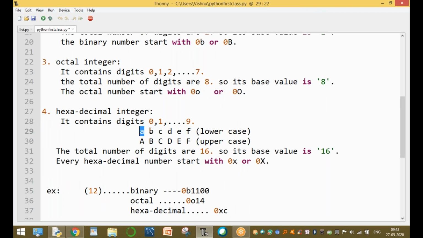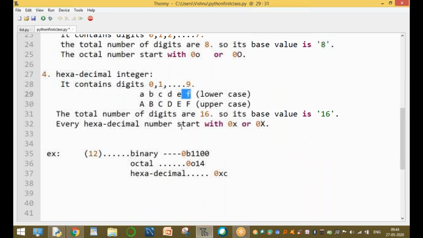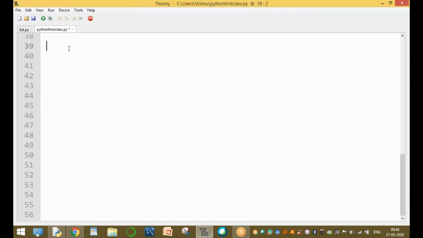A to F represent 10, 11, 12, 13, 14, and 15. For example, assume one more number, say the value 50. How do we convert the same value into binary? The same value is divided by 2. 2 fives are 10.